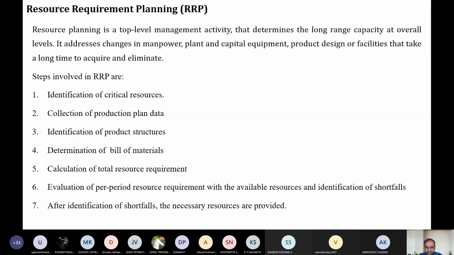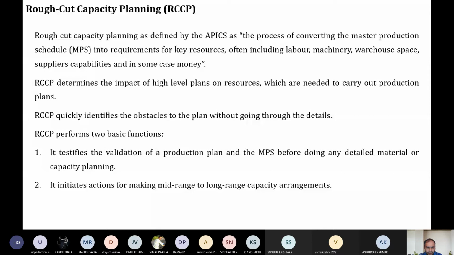After developing the blueprint of your house, now you are going to construct the house. So that time only you will know what is actually required. And this depends upon your plan: by December I will complete the foundation, by January the lintel, by February the roof, then March the plastering activity, then wiring in the month of April, and before August I'll have my housewarming ceremony. That is the MPS, master production schedule. So with that, you can go with the data.